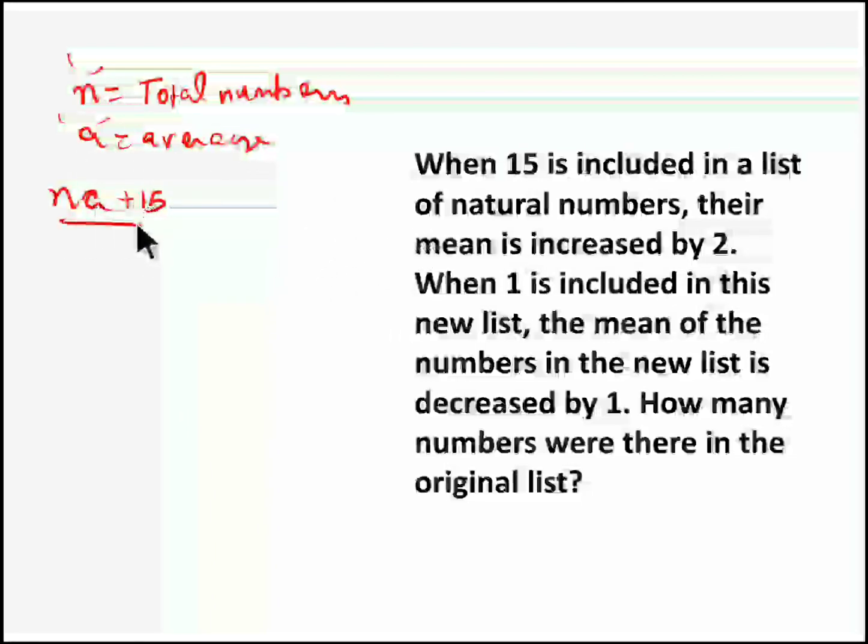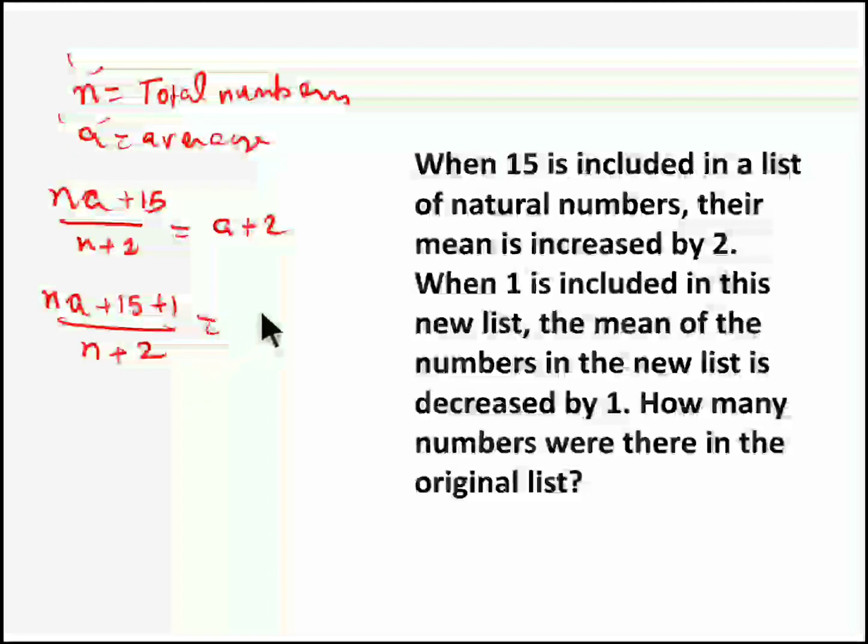So if you add 15 with this list, we have the total number n, and with this you are adding 15, one number. So the average increases by 2, so it is a plus 2. Now when 1 is included in the new list, with this list, if you add 1, so it is n plus 2, right? Again you are adding one number, so it is n plus 1, you can write it as n plus 2. Now it will become a plus 1 because the average decreases by 1. So a plus 2 minus 1, you get a plus 1.